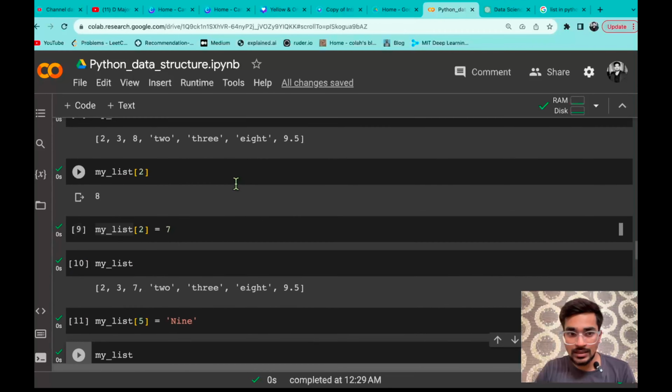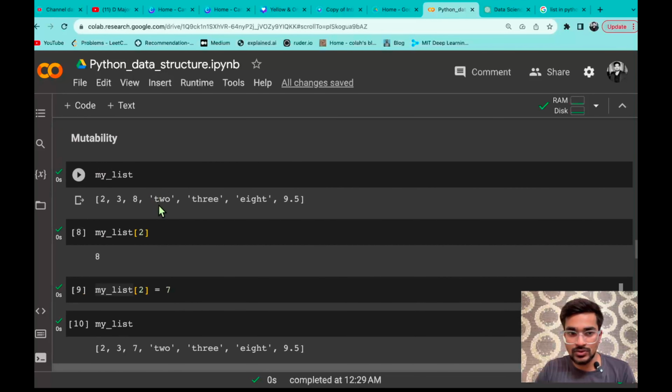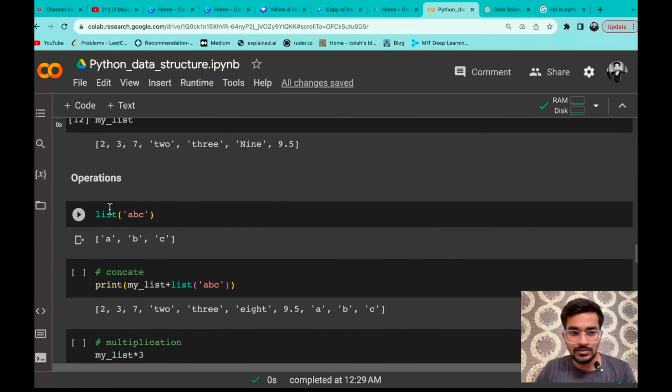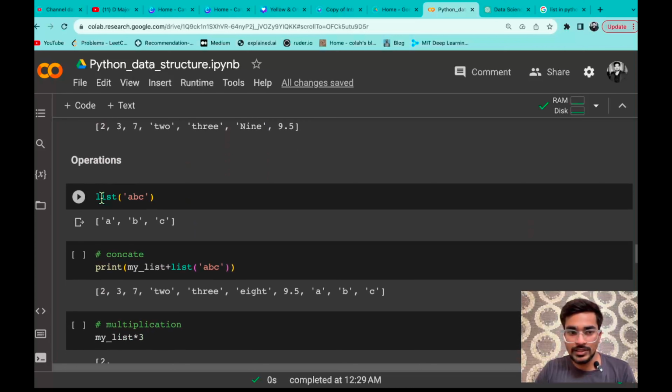Now what did we say, that instead of just replacing the values, you can also delete and add extra values to that list. Now how we will do that, we will see ahead, how we can do that with the help of functions and methods that are present in list. But before that we'll be looking at some operations that you can do in list, like whatever operations you have seen in numbers, subtraction, addition, division, floor division, all of that was operations with numbers. Now we'll be looking at some operations with the list data type.